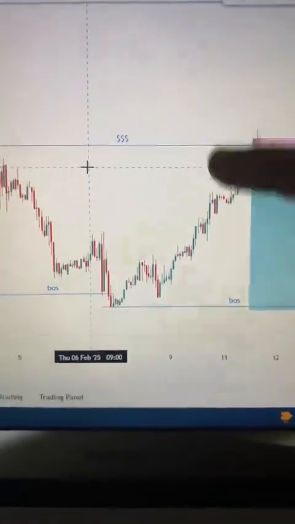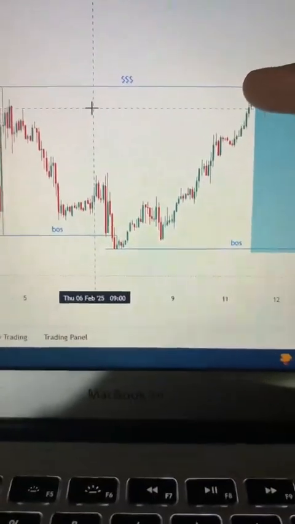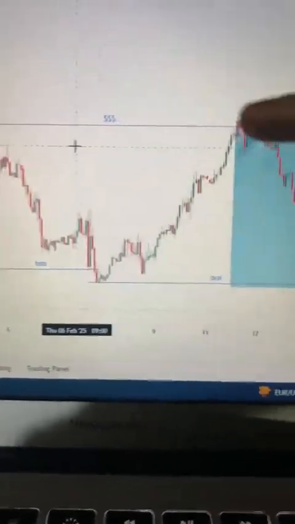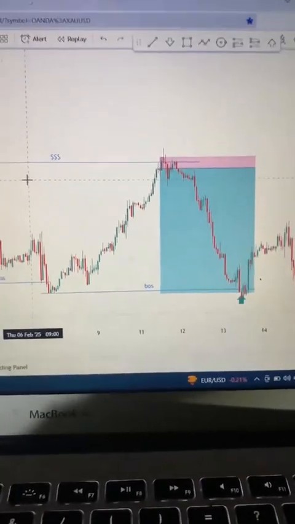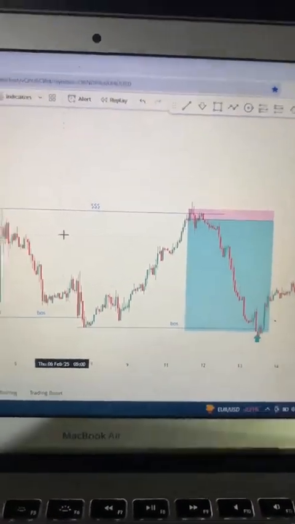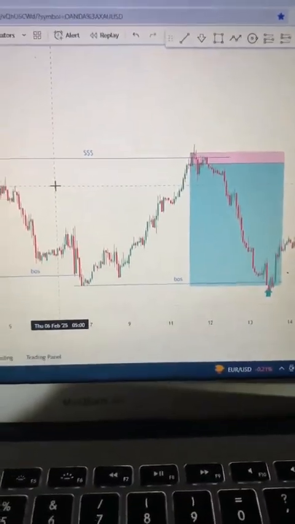So, we must know how to track liquidity in the market. After sweeping out that liquidity, what happens? We see the major move. So, if you can track liquidity, you will make money in the market.